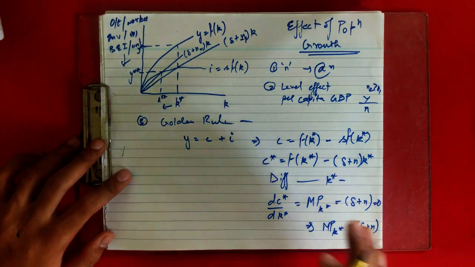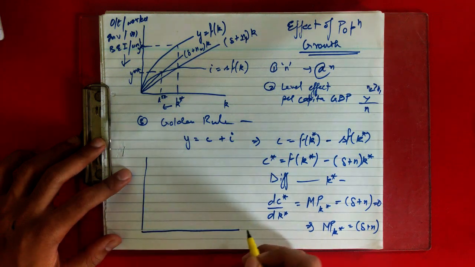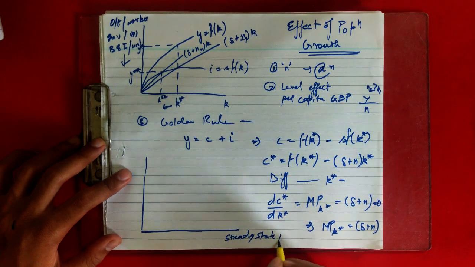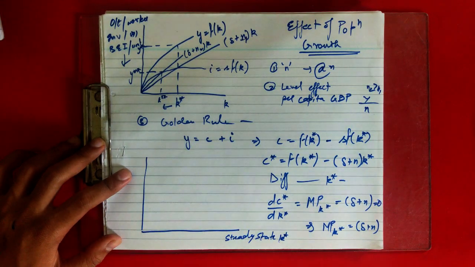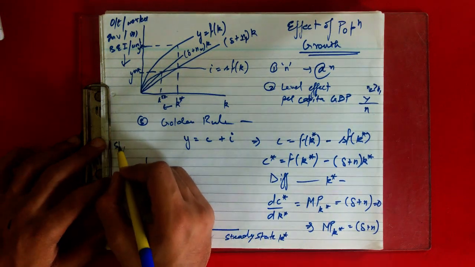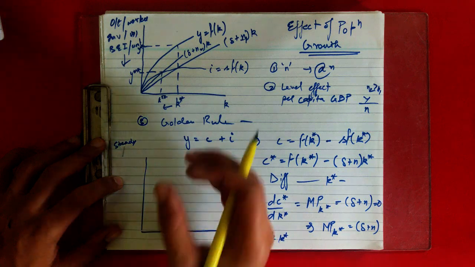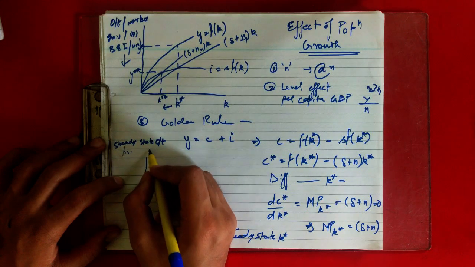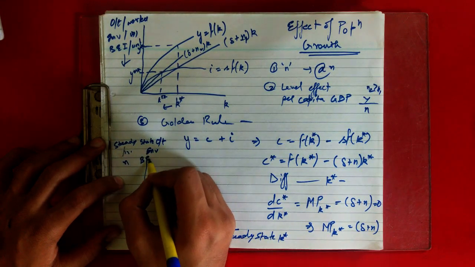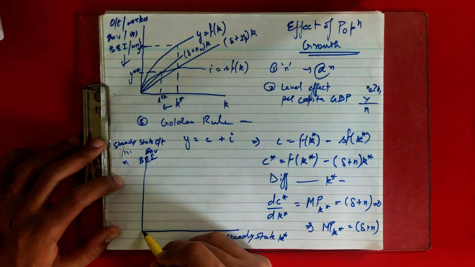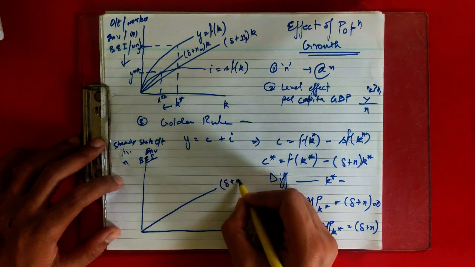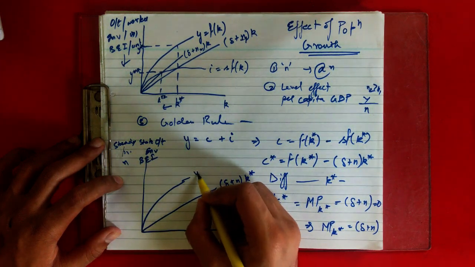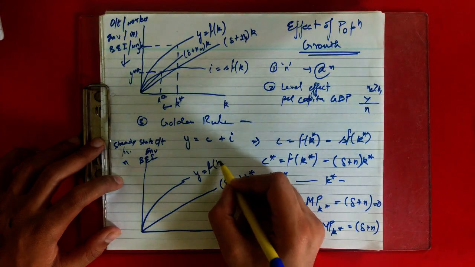So it is easy. If I want to show it in the diagram, it is also simple. Here always remember to write steady state capital stock per worker, write full. And here also everything will be steady state, because we are finding from all the steady states which is the golden rule of steady state. Steady state output, steady state investment, and steady state break even investment. Okay, so this is your break even investment line, and this is your output function, y is equal to f(k star).